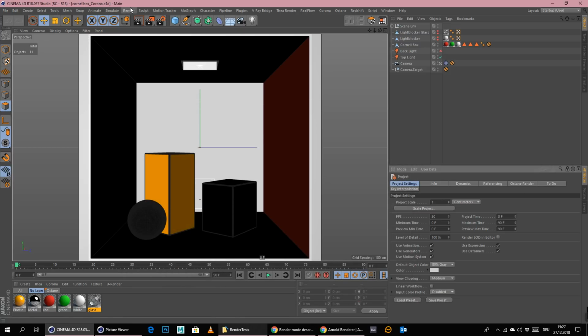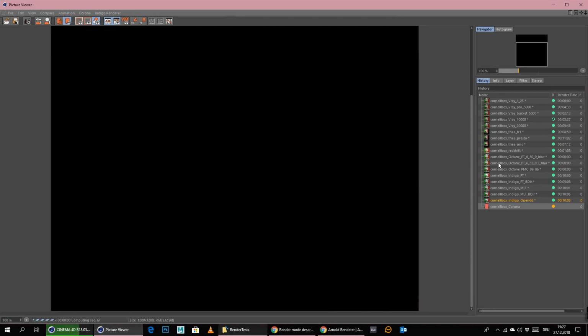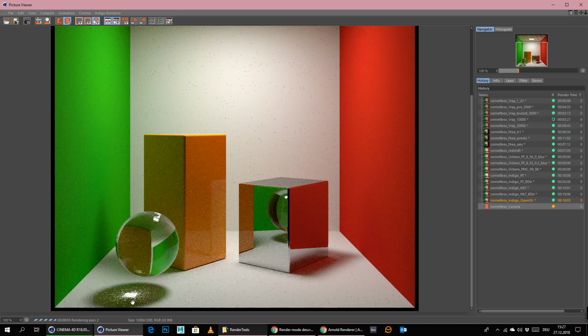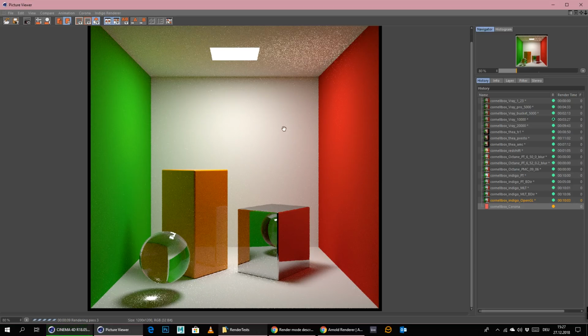So let's just simply click on render to picture viewer. Like I said, caustics are enabled. So as you can see, it's already calculating, and Corona should be really fast. I'm not sure how fast it is actually with caustics, to be honest. So we'll just let this render here with the basic settings, and I will give you a heads up when this has finished after 5 to 10 minutes.